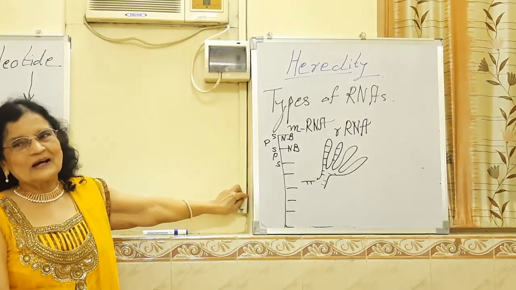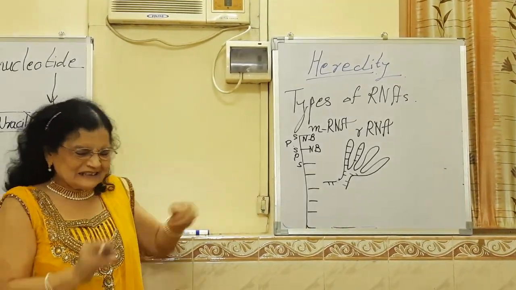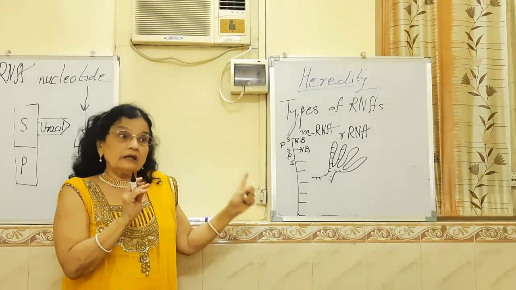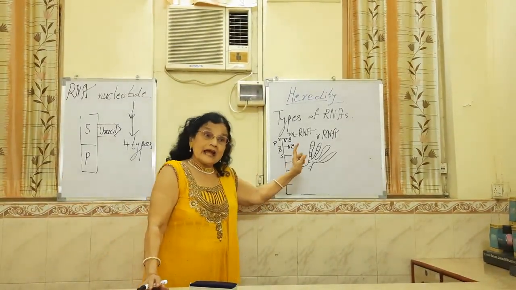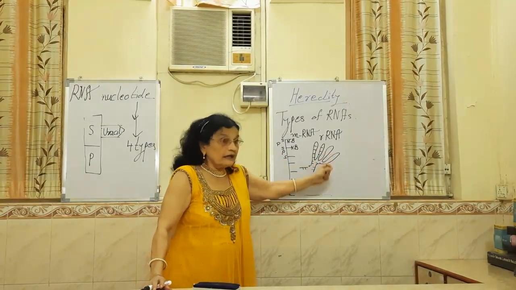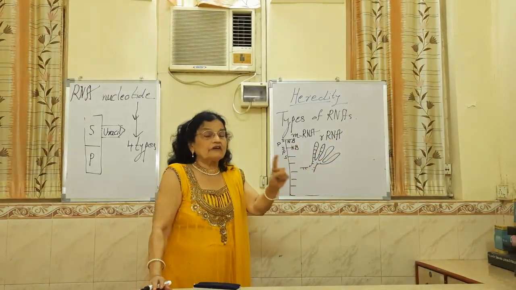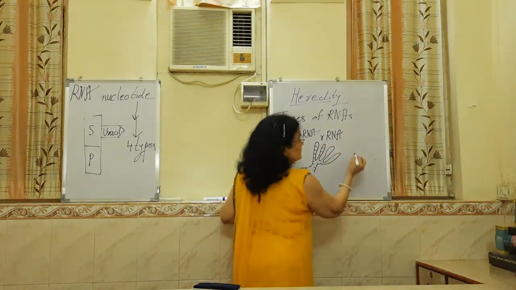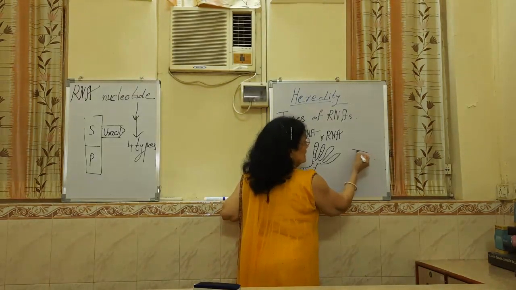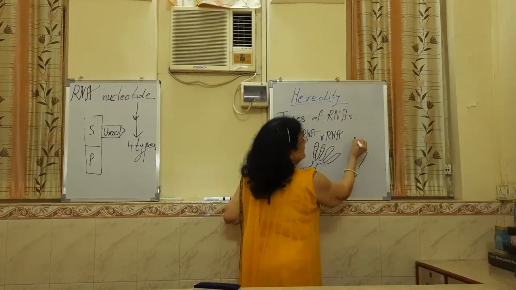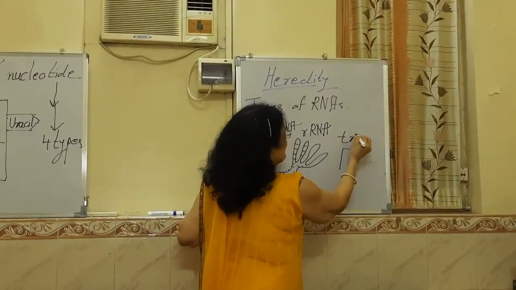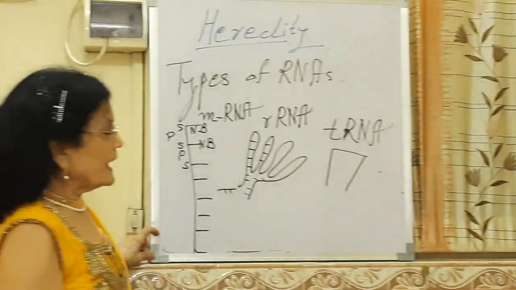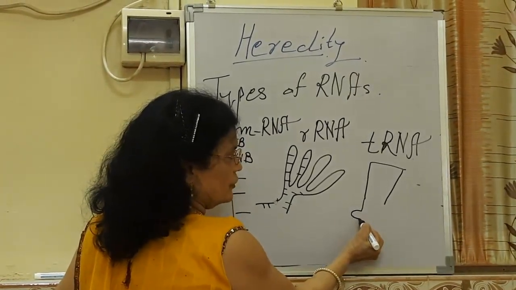And now we are going to come to the third type, which is the smallest RNA, so the cutest one. But here I am going to show that cutest small RNA in big fashion. A larger version of it I am going to show so that you will understand its features. So here we go. The third type of RNA is called tRNA. And it has got a trifoliate structure.